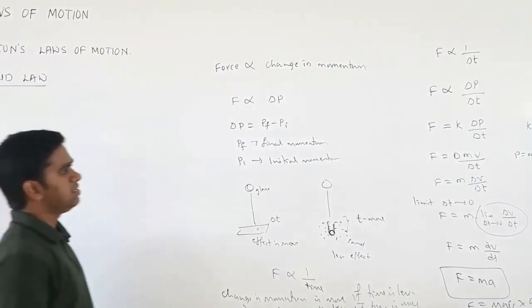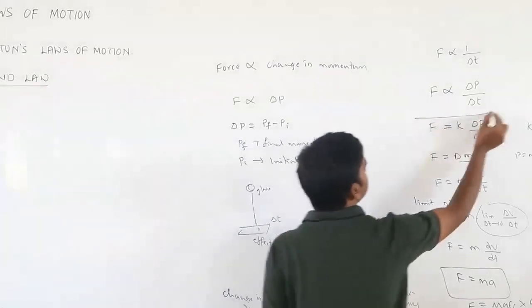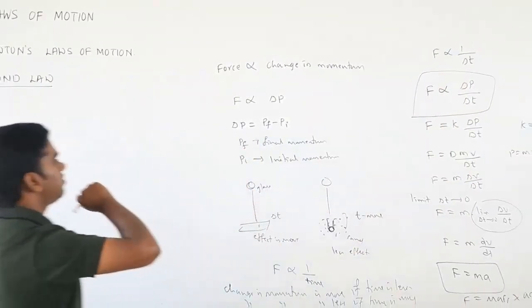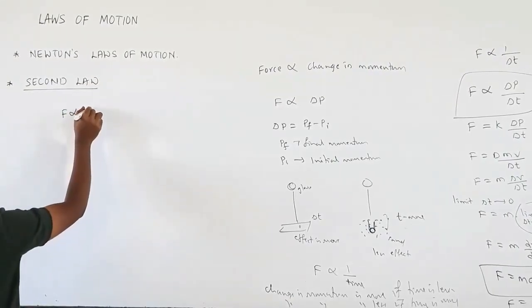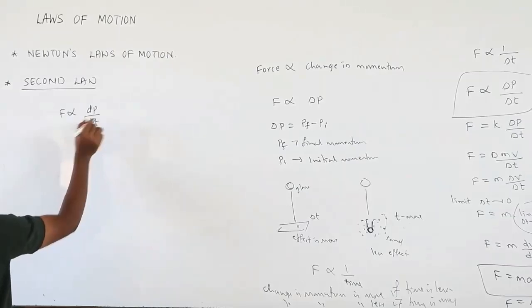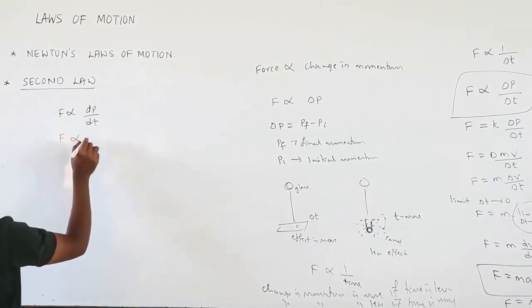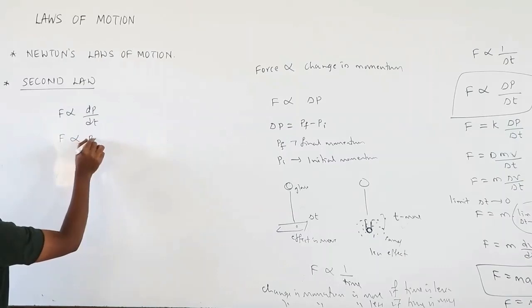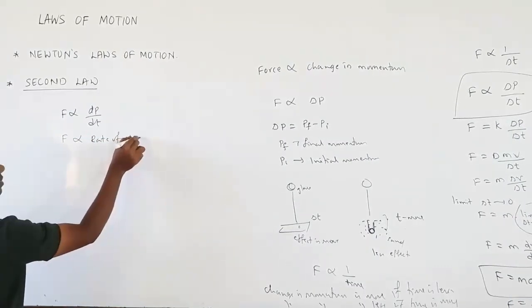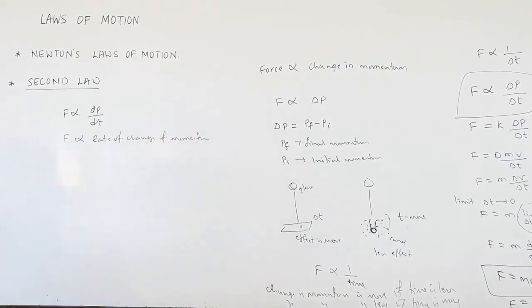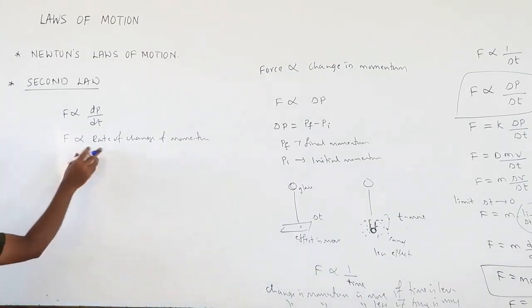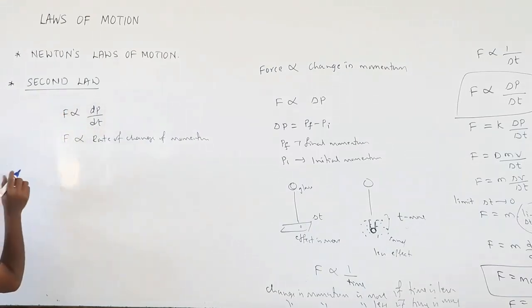If I go into your NCERT, they take this definition. Force is directly proportional to delta P by delta T, which I can write as dP by dt. So force is directly proportional to the rate of change of momentum. The applied force is directly proportional to the rate of change of momentum. So you can use this to define the second law.